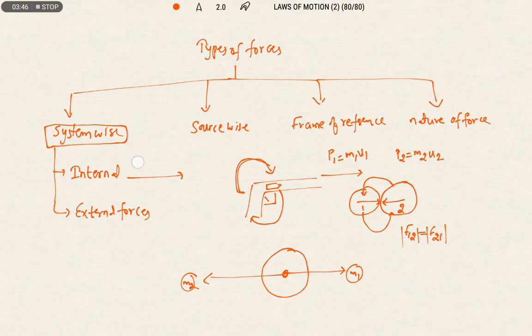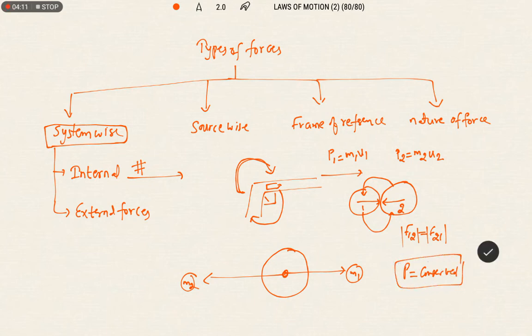That means the forces which act within the system are known as internal forces. So simply we can say that when only internal forces are doing the work, and there is no external force acting on it, then the momentum of the system is said to be conserved. This we already studied as the law of conservation of linear momentum.